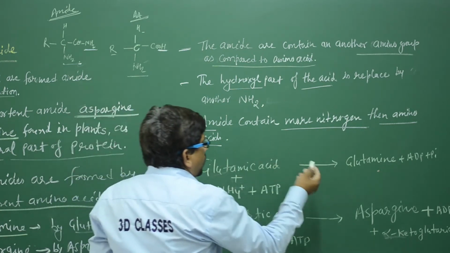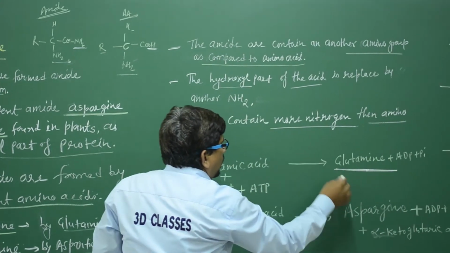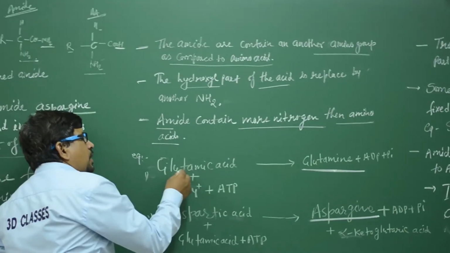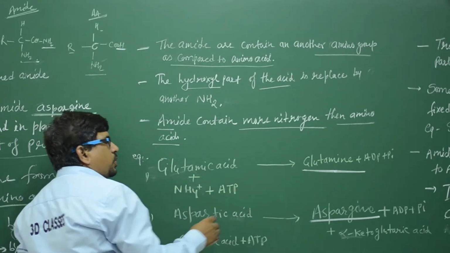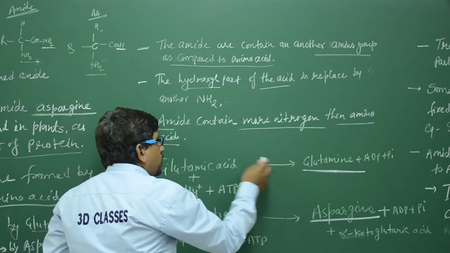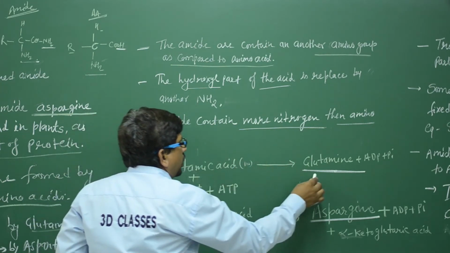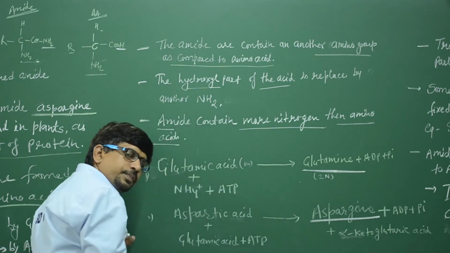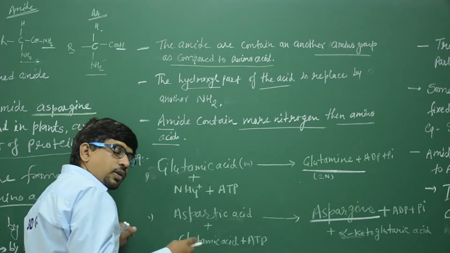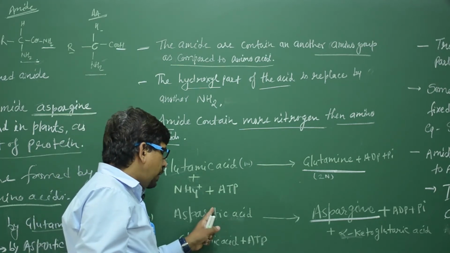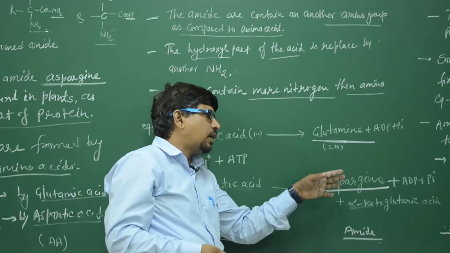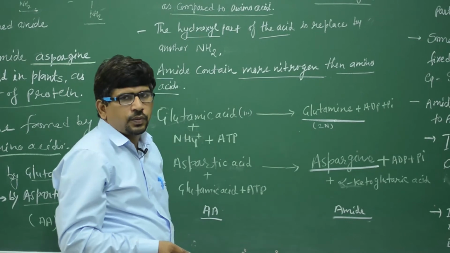For example, there are two types of amides. The first amide is glutamine, and the second is asparagine. Glutamine is formed from glutamic acid, an amino acid, with NH4 and ATP. The glutamic acid contains a single nitrogen, NH4 joins, and it then contains 2 nitrogens. Similarly, aspartic acid, a single nitrogen compound, and glutamic acid, a single nitrogen compound, join together in the presence of ATP to form asparagine, and the alpha glutamic acid is removed.